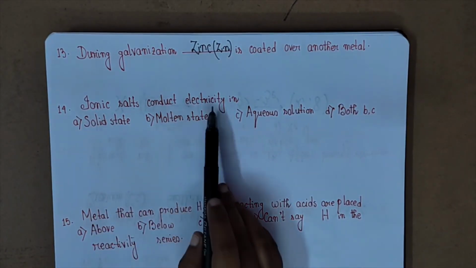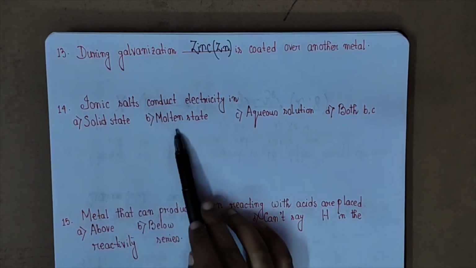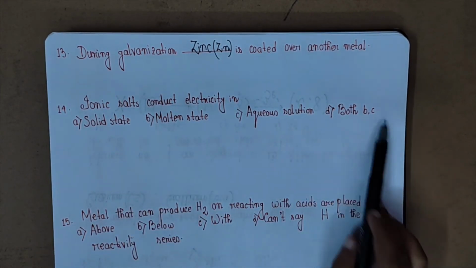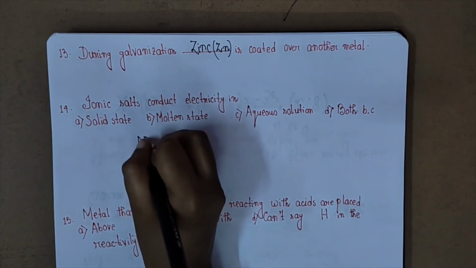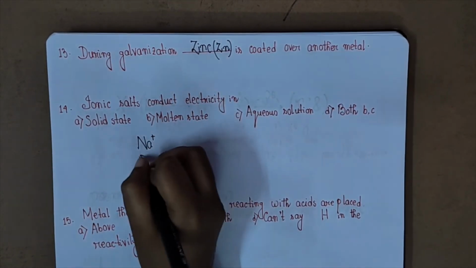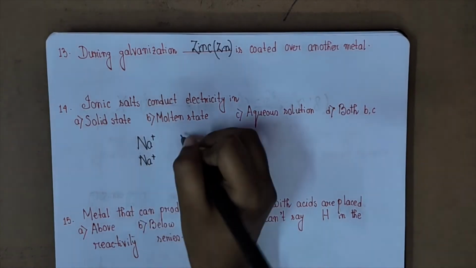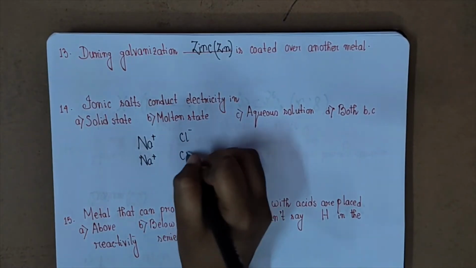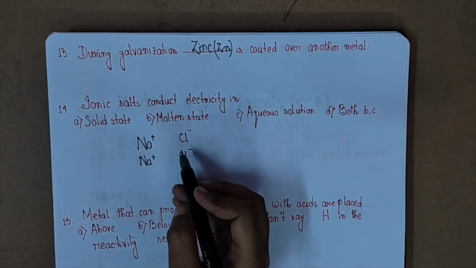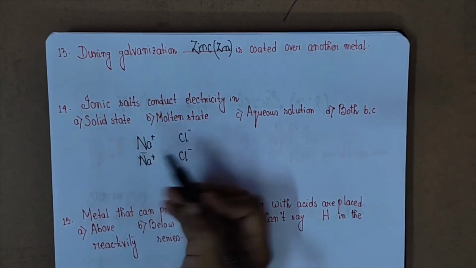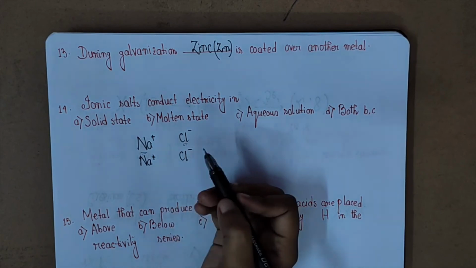Next question. Ionic salts conduct electricity in solid state, molten state, aqueous solution, or both B and C. Ionic salt means, suppose I am taking NaCl. Here the Na+ ions are there, and here the Cl- ions are there. There is a very strong electrostatic force of attraction between the positively charged cation and the negatively charged anion.